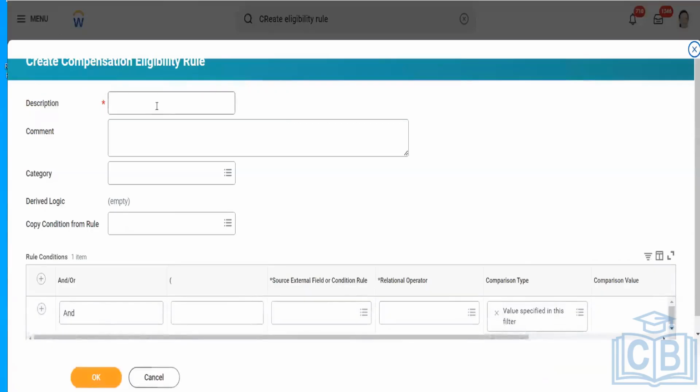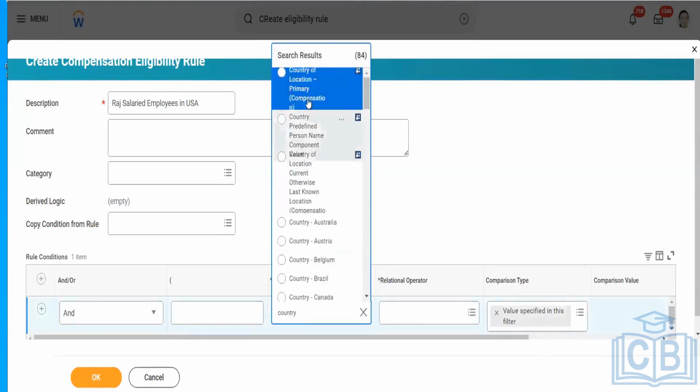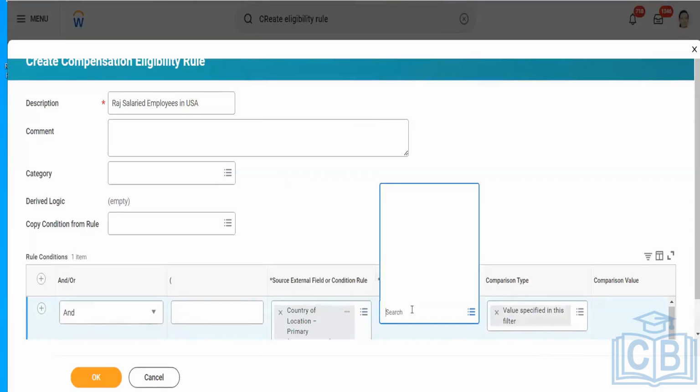Let's take an example. We can pull that in. Employee. First of all, I'll define the country.